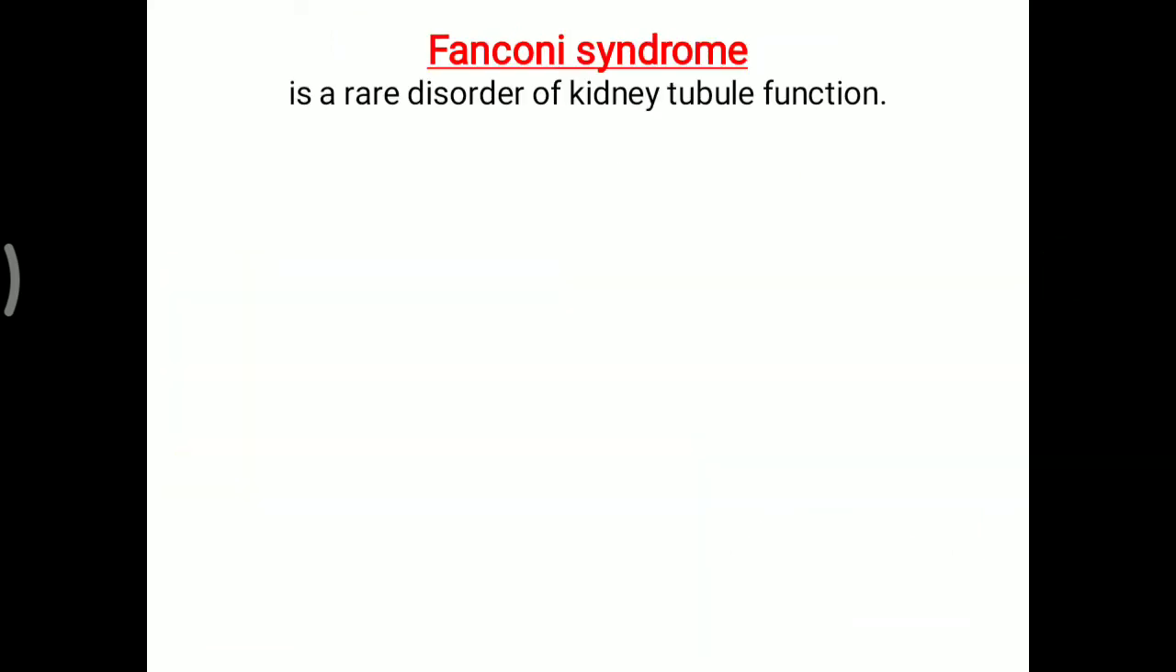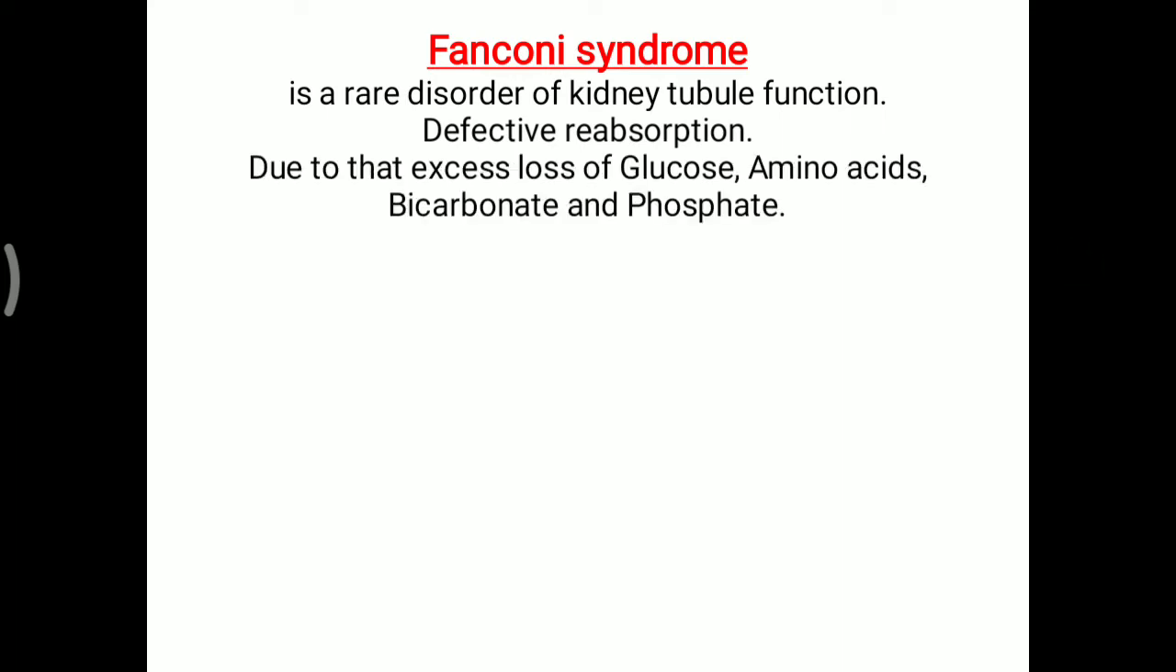So it is a rare disorder of kidney tubule function. Now, the kidney tubule has a lot of functions, particularly reabsorption. Here, reabsorption is defective. Due to that, there is excess loss of glucose, amino acids, bicarbonate and phosphate, and all of these appear in the urine. Simply put, these are all small molecules, and normally they will be filtered and reabsorbed in the kidney tubules, but that tubule function is not working, which is leading to their appearance in the urine.